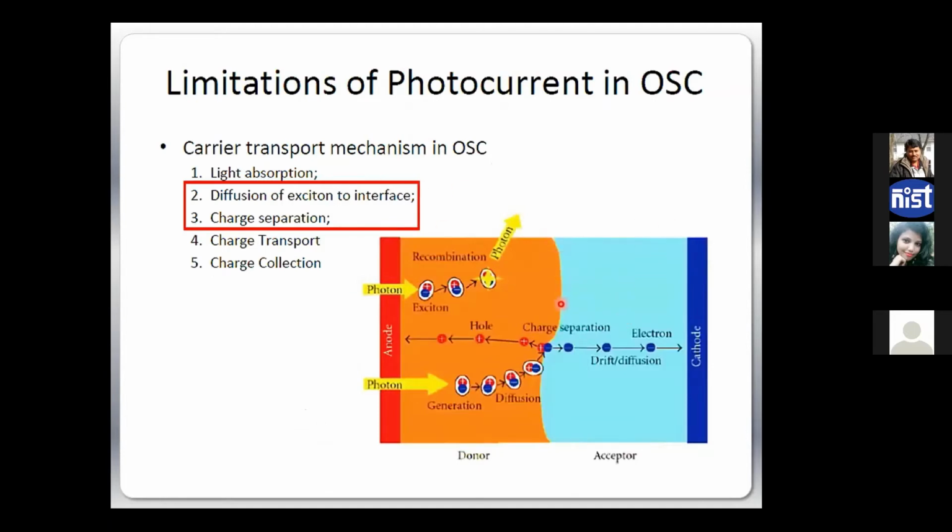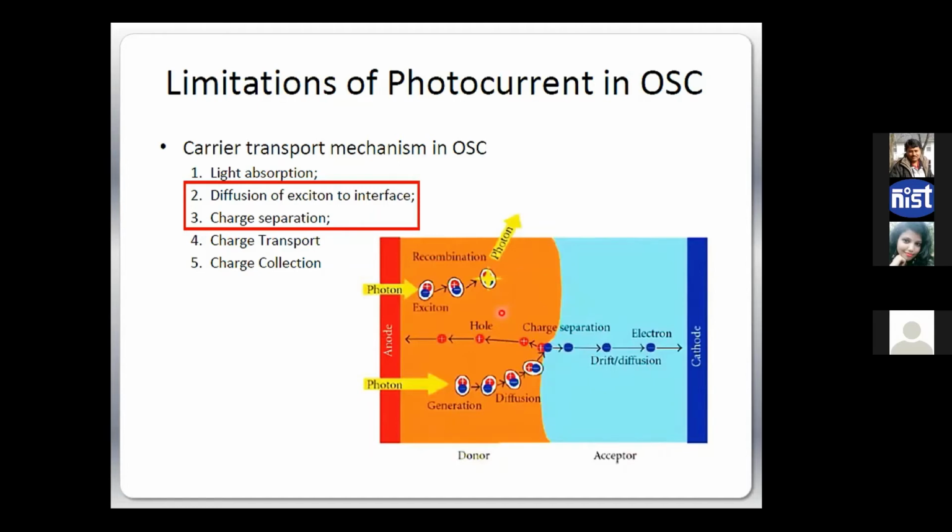So suppose you have one interface in the BHJ, something like that. Initially, you put in photons and you generate excitons. If the exciton is too far, it will diffuse and then it will recombine and release the photon. But if it is within the diffusion length of the interface, it will diffuse, go to the interface, and be separated. The electrons will go one side, holes will go to the other side. They will be collected, right? So the idea of the BHJ comes from here, that we will create similar interfaces everywhere within the material, right?